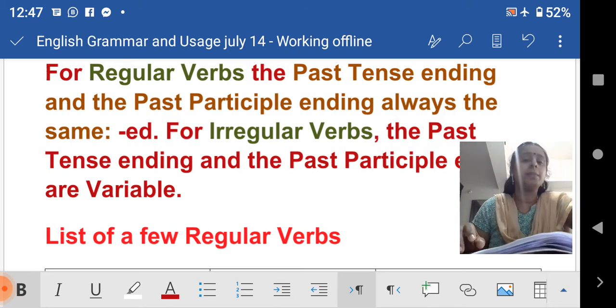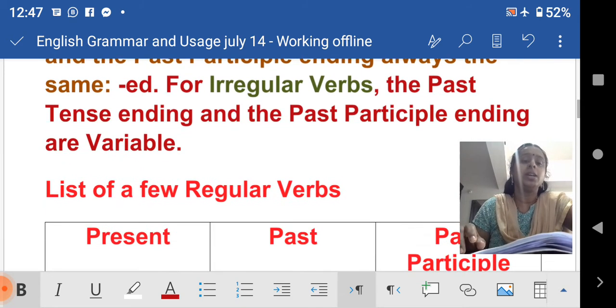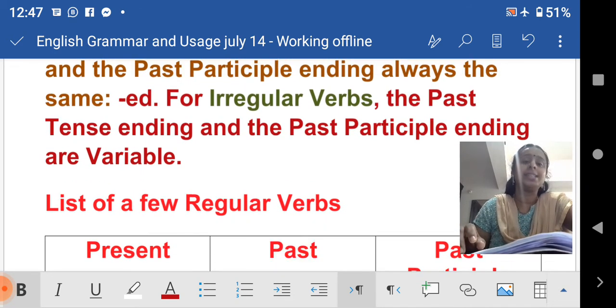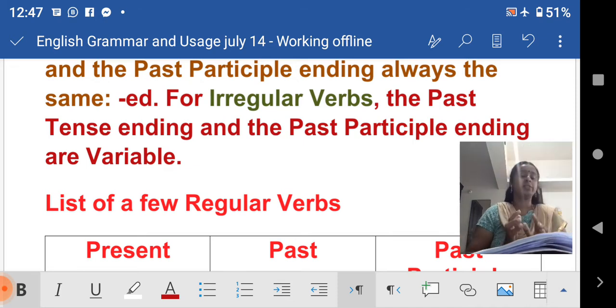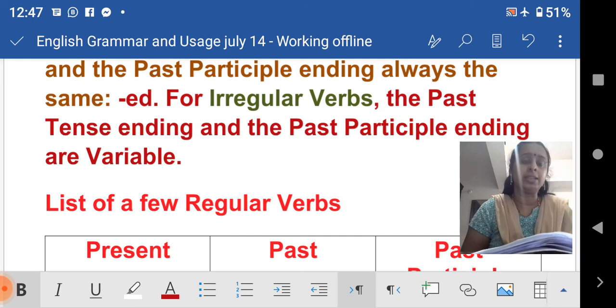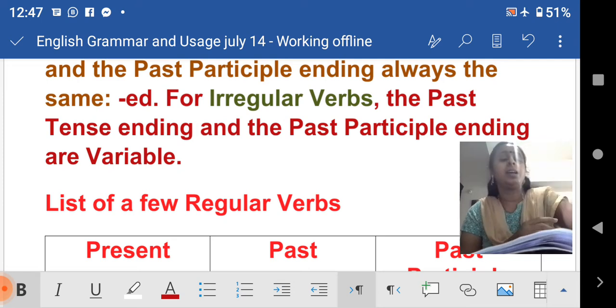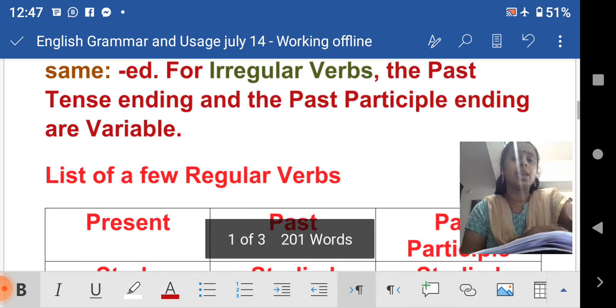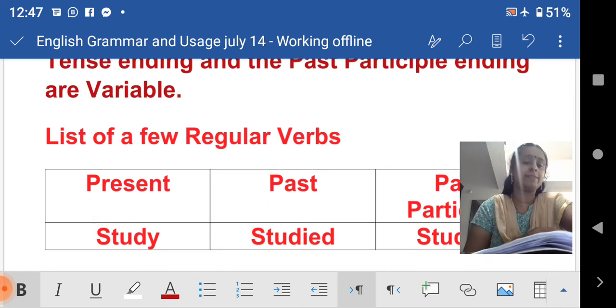Now coming to irregular verbs, the past tense ending and the past participle ending are variable. Considering irregular verbs, the past tense ending and the past participle ending will be different. We will come to that point through examples. I will give you a few examples. I have given you a few examples here.